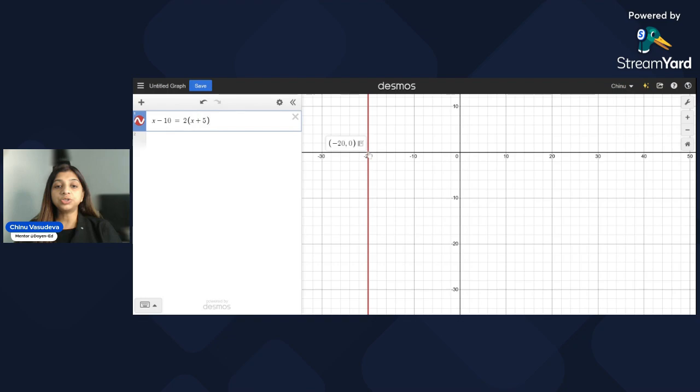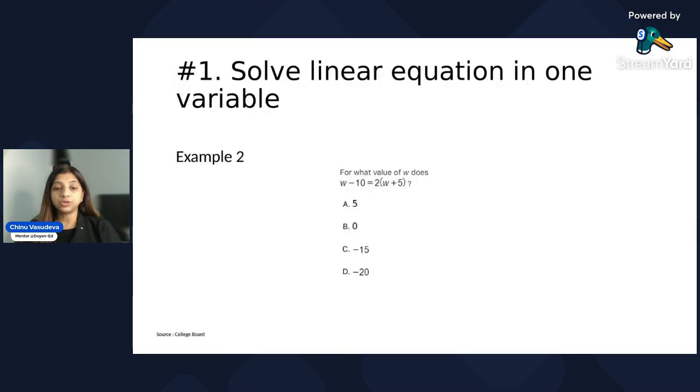Take my cursor to the intercept, that's minus 20. So now if I go back to my question, I can see that my answer is going to be option number D. So that makes it easy. Now let's try one more question on this.